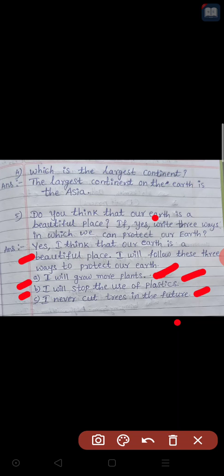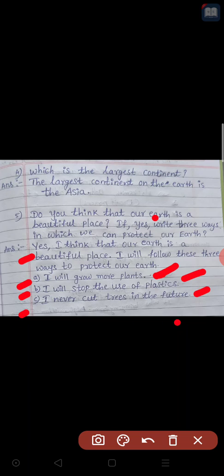Then the last point: I never cut trees in the future. It means in my life I will not cut the trees. I am going to save the forest. The meaning of this third sentence is, I will save the forests, I will save the trees.